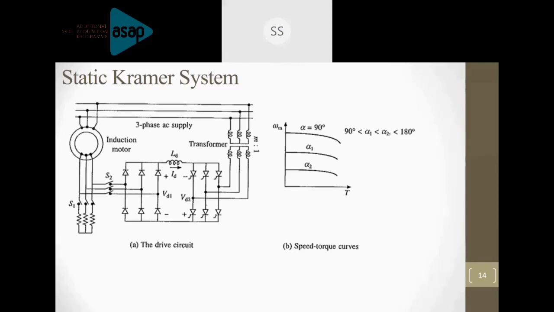So when switch S1 is closed, what will happen? You are going to dissipate the power by means of rotor resistance control, right? And at the other side, if you want to implement the static Kramer system, this is the circuit. The static Kramer system circuit has an uncontrolled rectifier and a smoothing inductor.